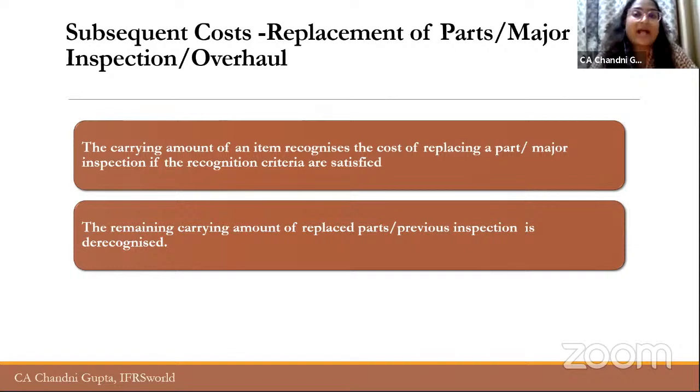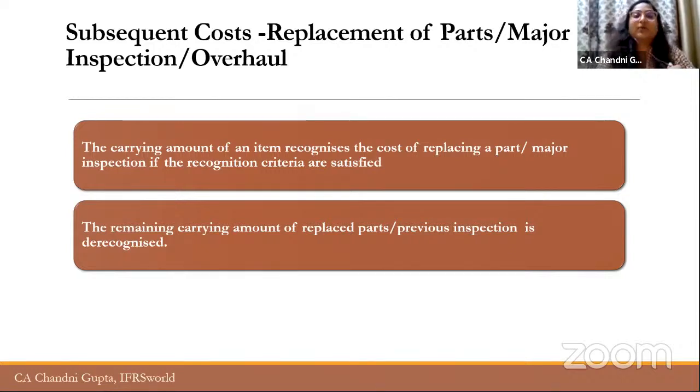In that case, what happens? The cost of replacement or the cost for inspection will be identified by the company and will be recognized separately as a separate component of that asset, and it will be depreciated over the period of 5 years, and after 5 years new or fresh cost will be capitalized and the original cost will be de-recognized.